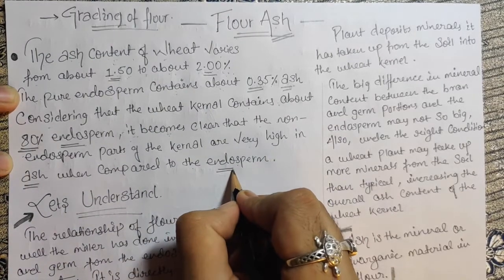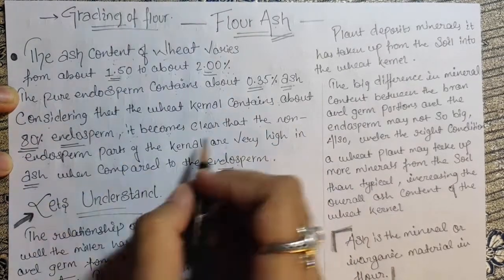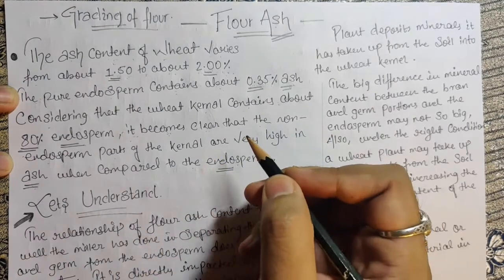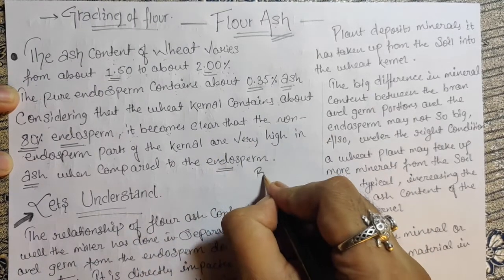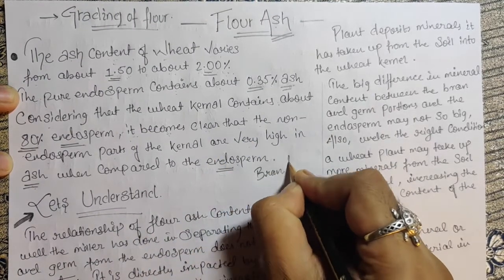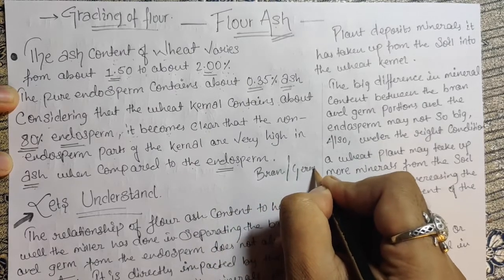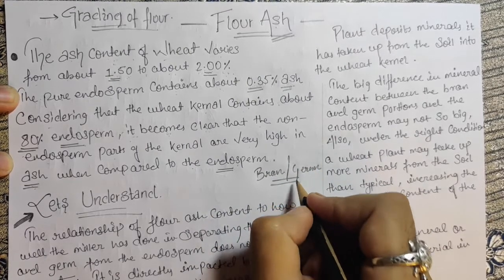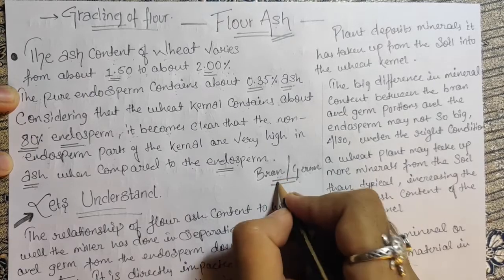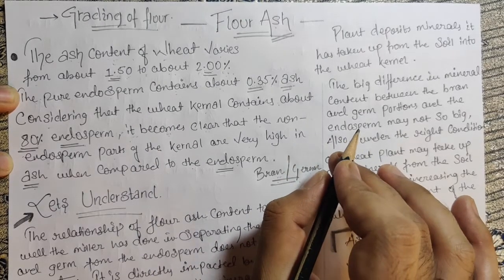So the endosperm doesn't have that much ash when it comes to the other parts. Other parts means bran and germ. Clear? So these too have a good amount of ash content.